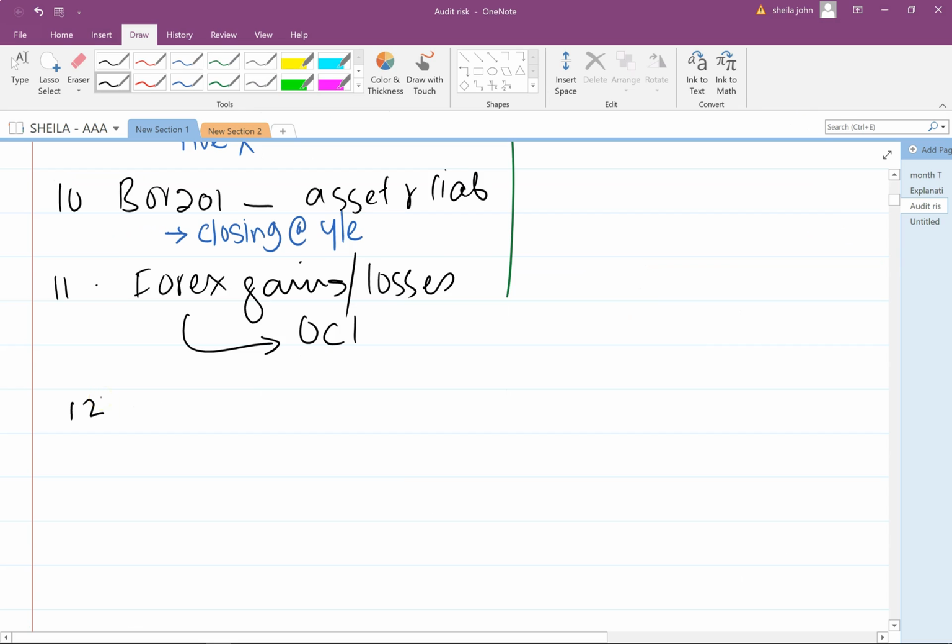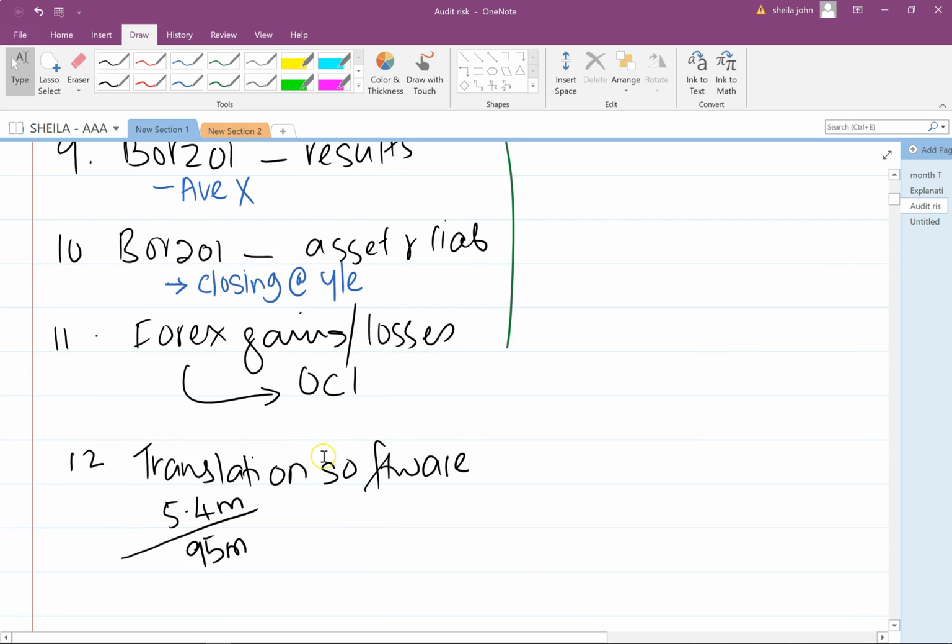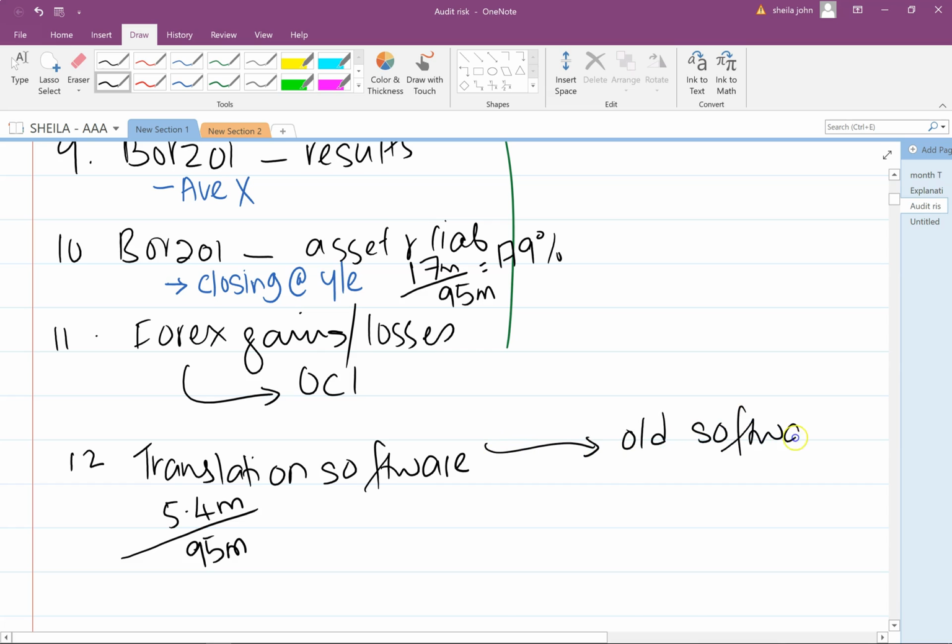So if we wanted to, we could have put down here the translation software. The translation software was revalued to 5.4 million. So we can also do that calculation here. By the way, on the area of the foreign asset here in the sub, we've got 17 million divided by 95 million here, which is equal to 17.9%. Quite a lot of points here already. And on here, we're looking at the issue of an old software that has actually been revalued, which is kind of weird because I'm sure they would have had an update by now. So that's point number 6.